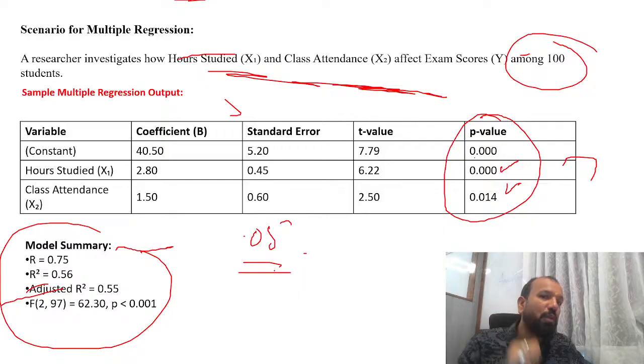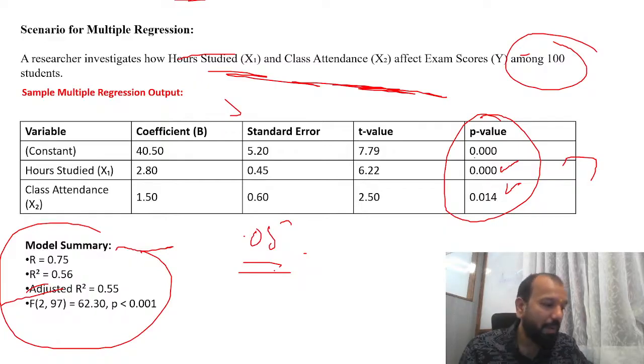Suppose you just need to frame the hypothesis from this particular table, how will you frame it? There is no correlation between the number of hours spent studying or the attendance and the exam score. और दूसरा null hypothesis आपने बनाया, there is no impact of attendance on the score.